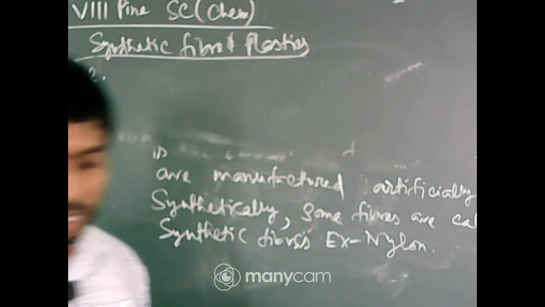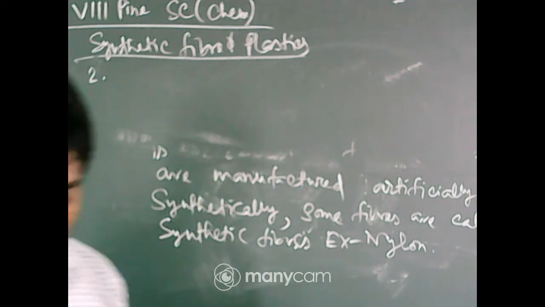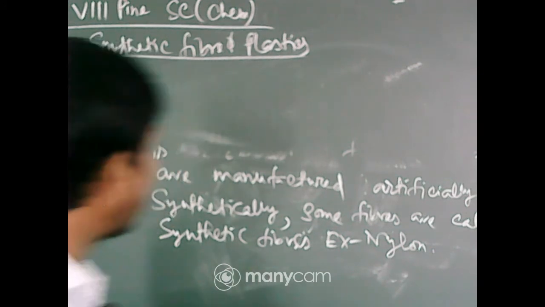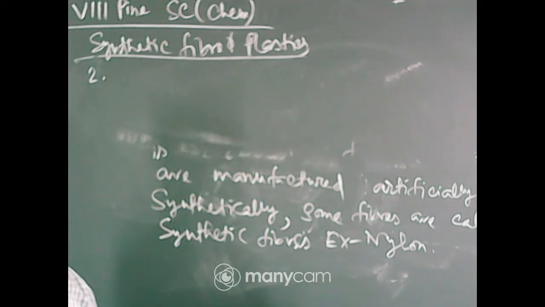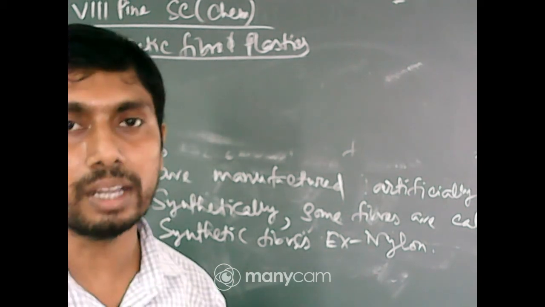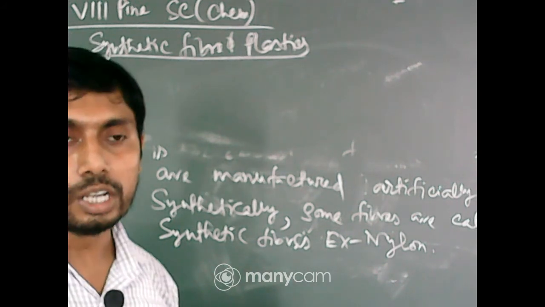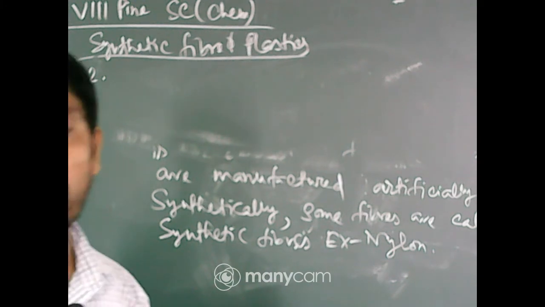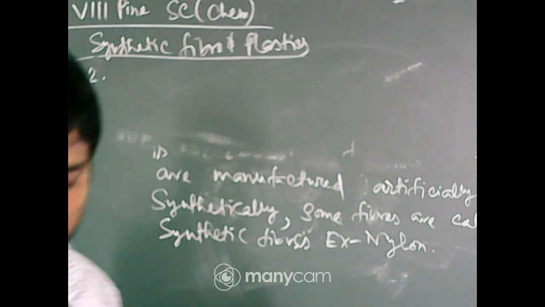Okay, now come to the next part. Question number 2. Rayon is different from synthetic fiber because, now I have told that synthetic fibers are made synthetically, but for rayon the source is natural, that is the wood pulp. As it is wood pulp which we get from nature, it is not called a synthetic fiber, it is a natural fiber.